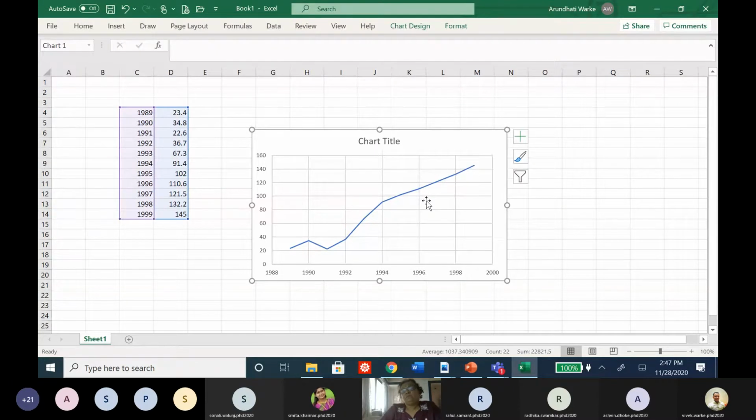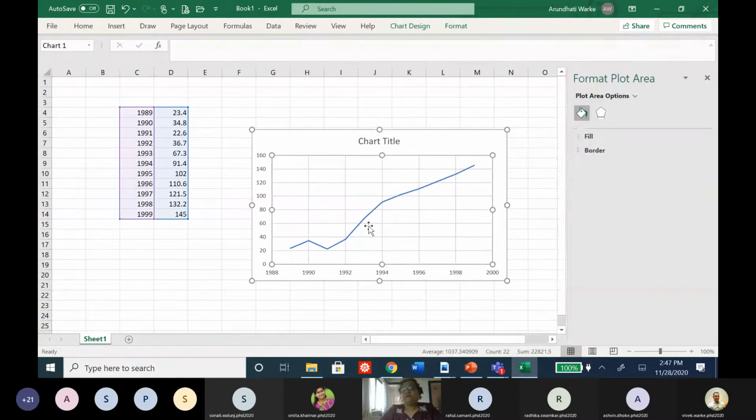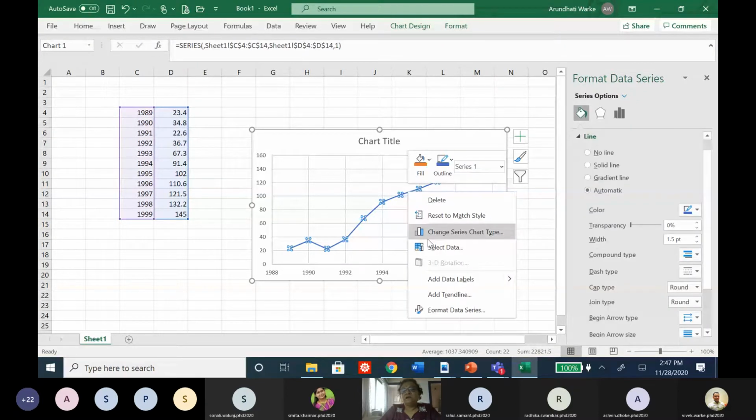Now I don't know what type of curve I get. What is a trend line then? This is actually a time series, a freehand time series. But what is a trend line here? So I need to take the cursor on it and right click, and you will get Add Trendline.